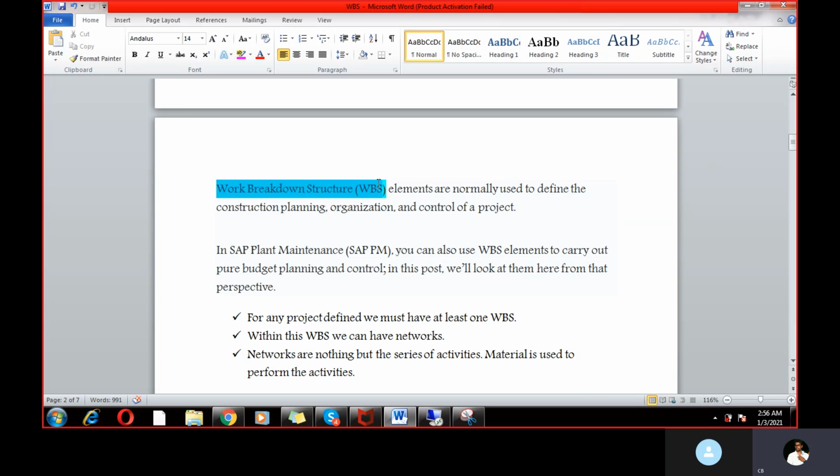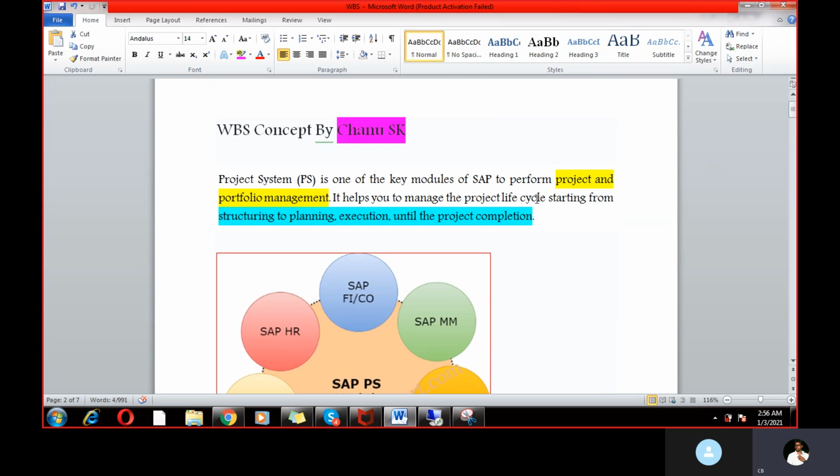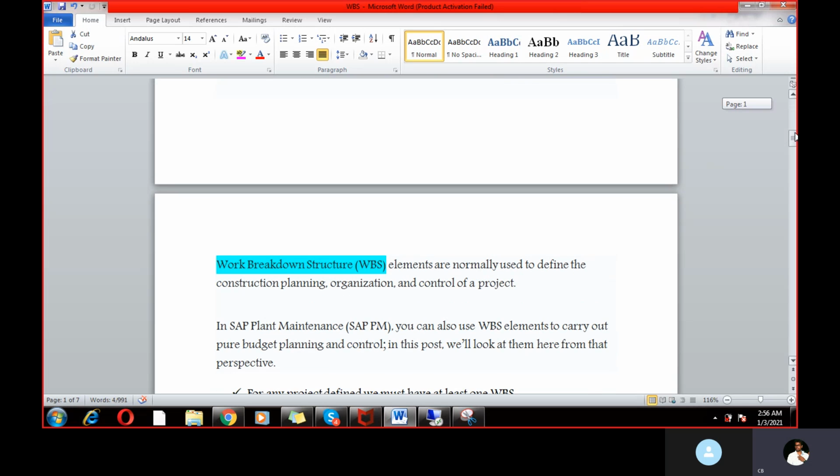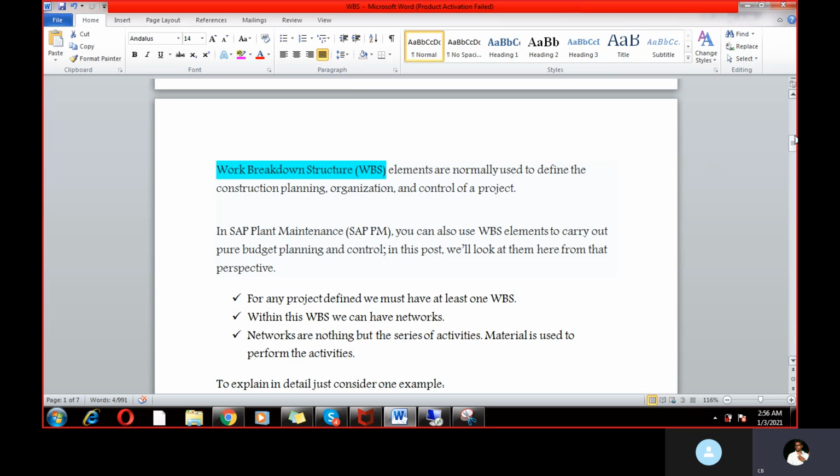See, work breakdown structure elements. WBS stands for work breakdown structure, and WBS has elements. These elements are normally used to define the construction, planning, organization and control of the project. These are the things I explained about the Project System: the project life cycle starting from structuring, planning, execution until project completion. Here the WBS is just like a bucket where all the activities will be involved.